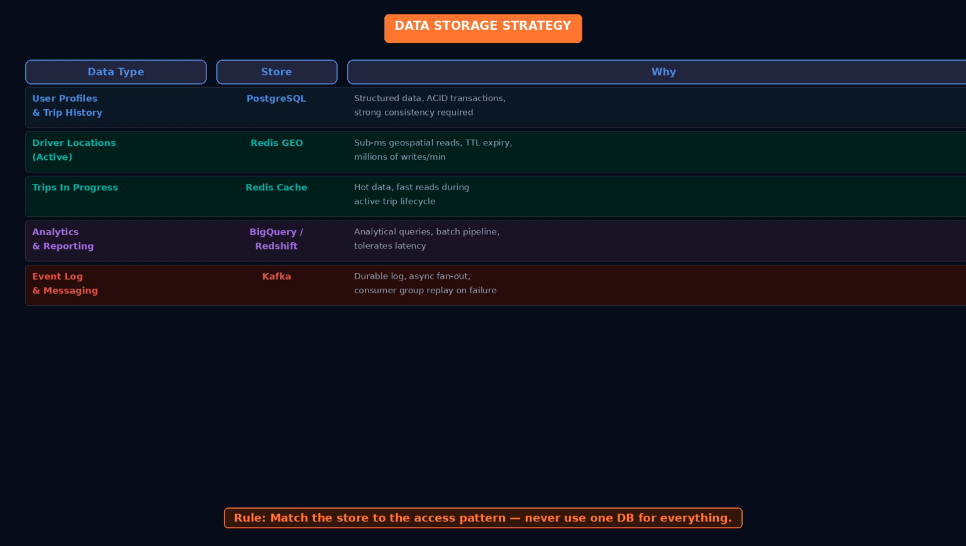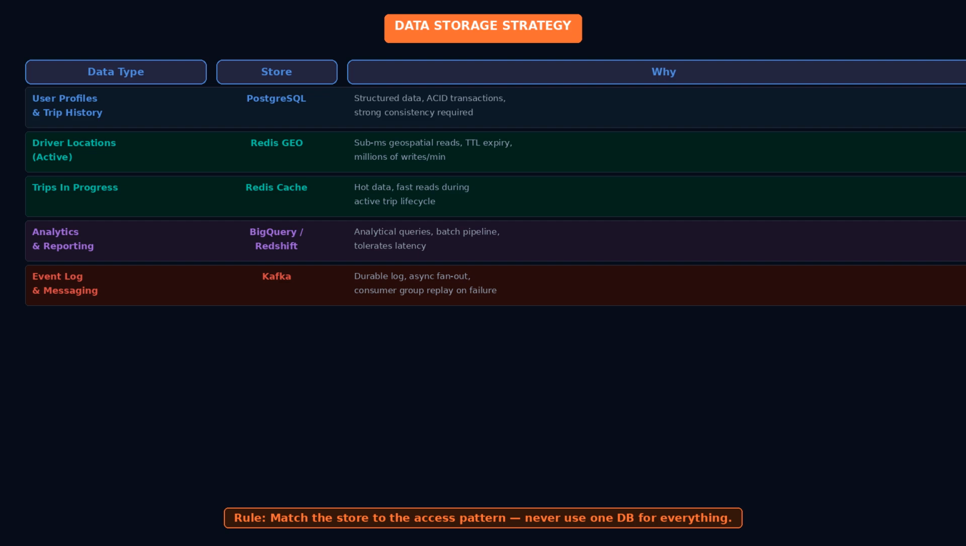Driver locations are stored in Redis with geospatial indexing, as we discussed. Redis keeps this data hot and queryable in sub-millisecond time. Trips in progress are also cached in Redis for fast reads during the active trip.